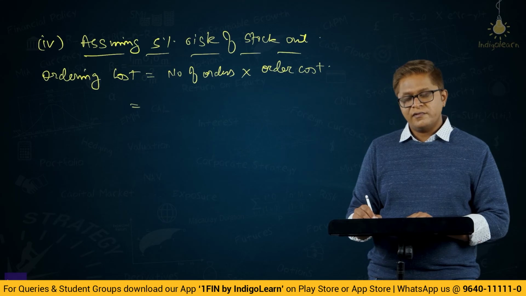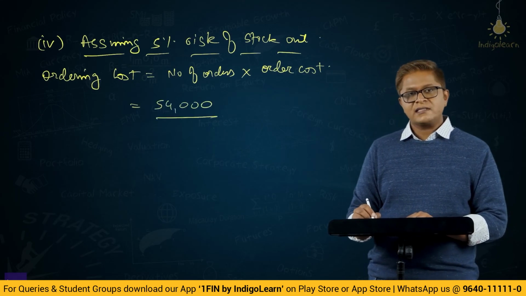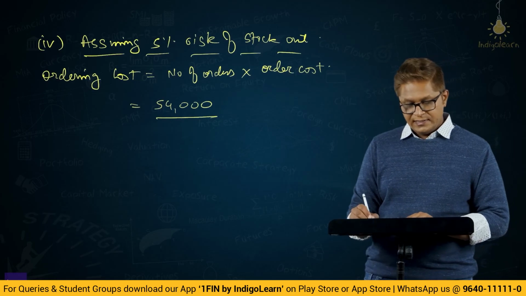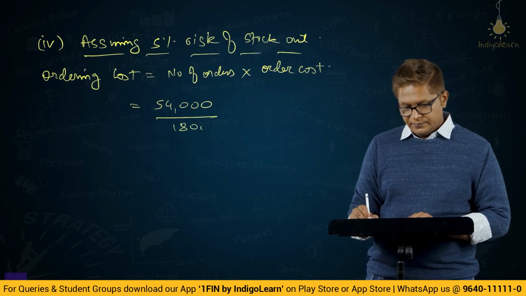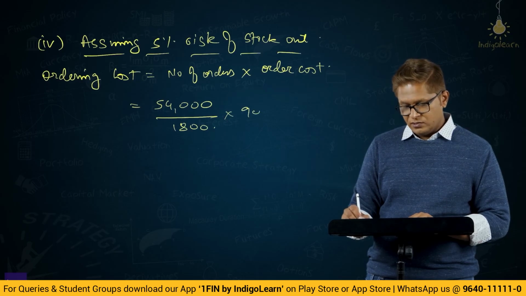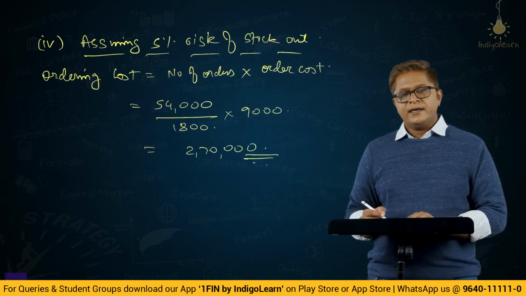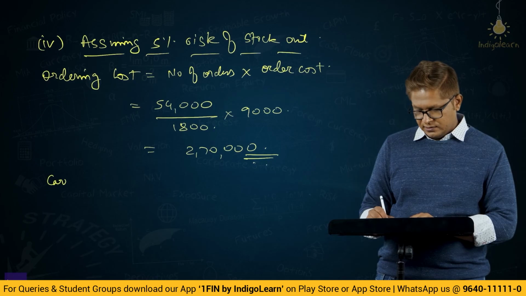So how many orders will we place? We need 54,000 units annually, and every time we place an order, the EOQ is 1800 units. So that will give us the number of orders, into 9,000 is the cost per order. So it comes to rupees 2,70,000.